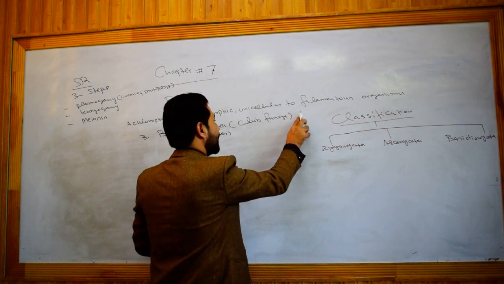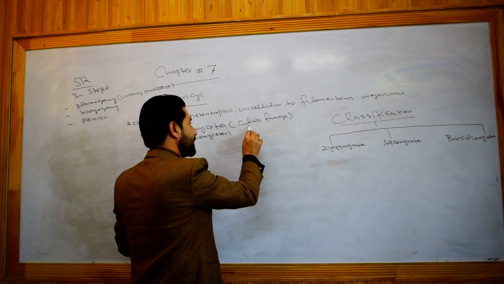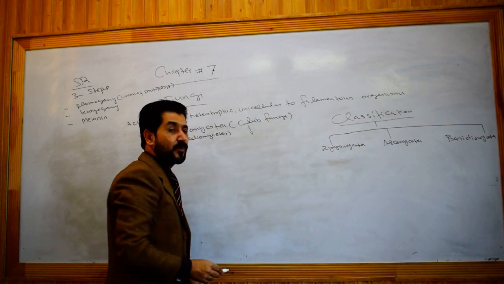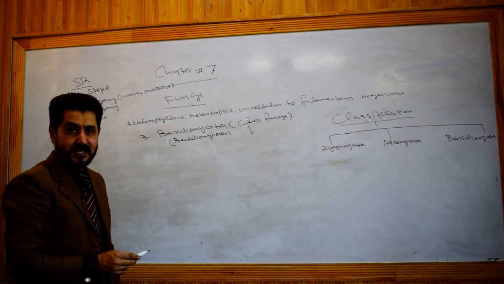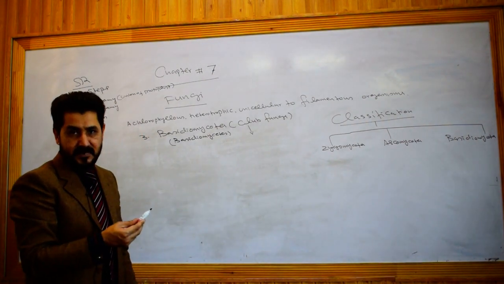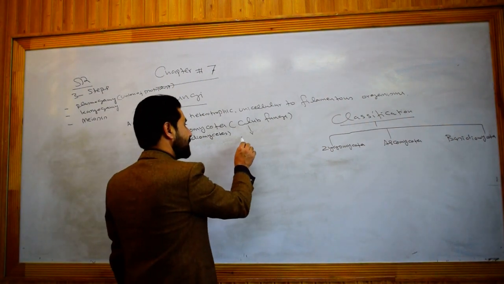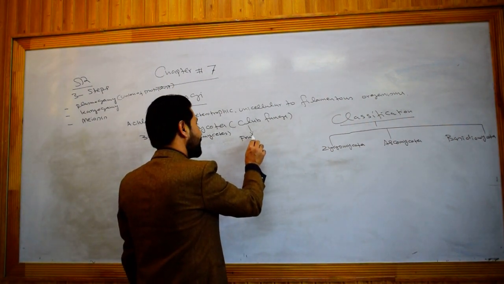Now what is the meaning of club? Club is the characteristic shape of the fruiting body in which spores are produced. Club is the name of a shape.